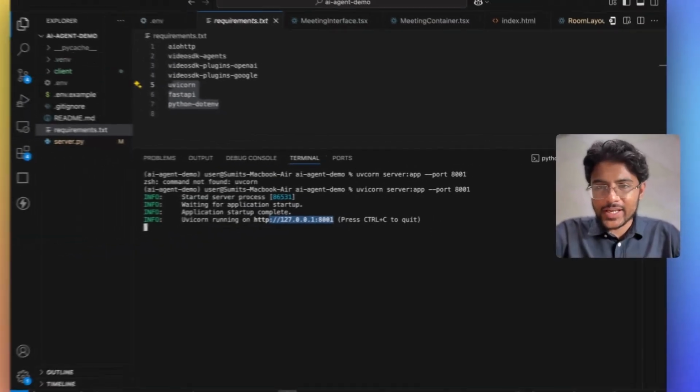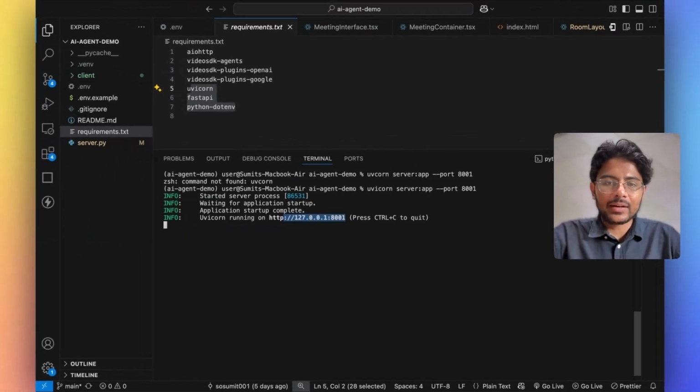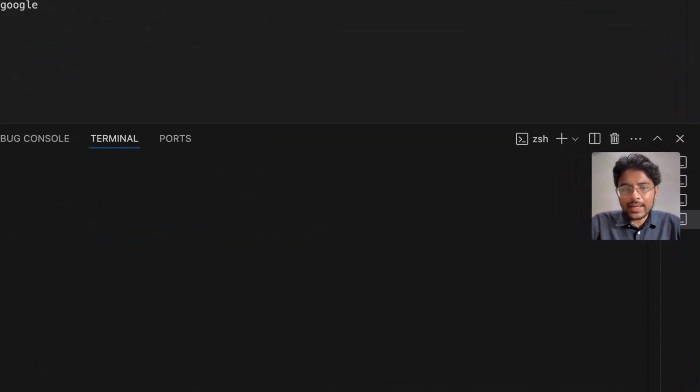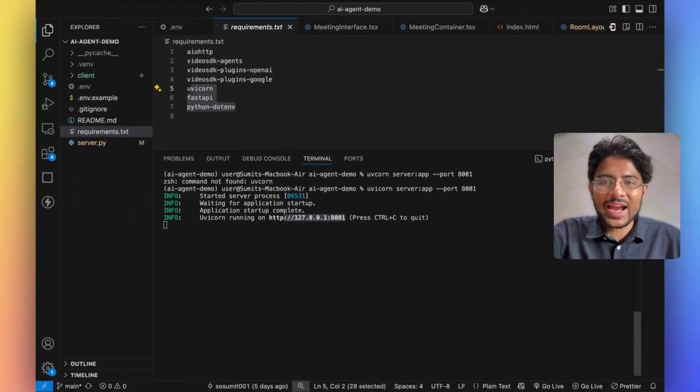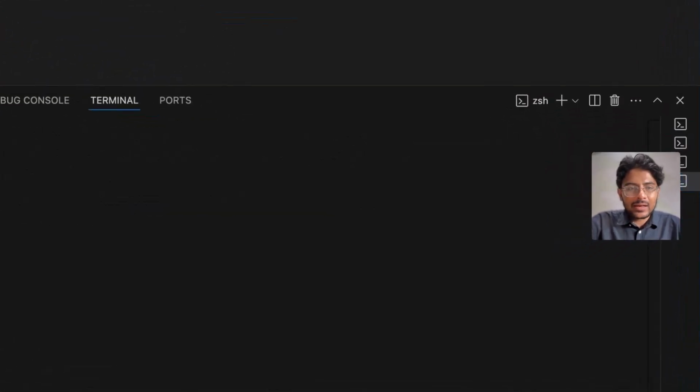Now I'm going to use HTTP tunneling so that I can create a URL that can be called by any client. For that, I can use ngrok. Another way to make use of this server URL in the client is to host this server and then add that server URL to the client app. Okay, so for now, I can make use of ngrok.